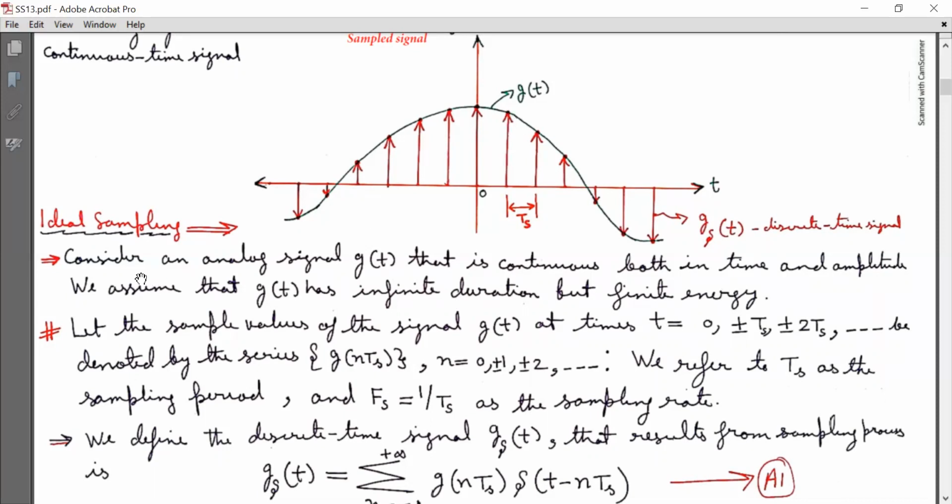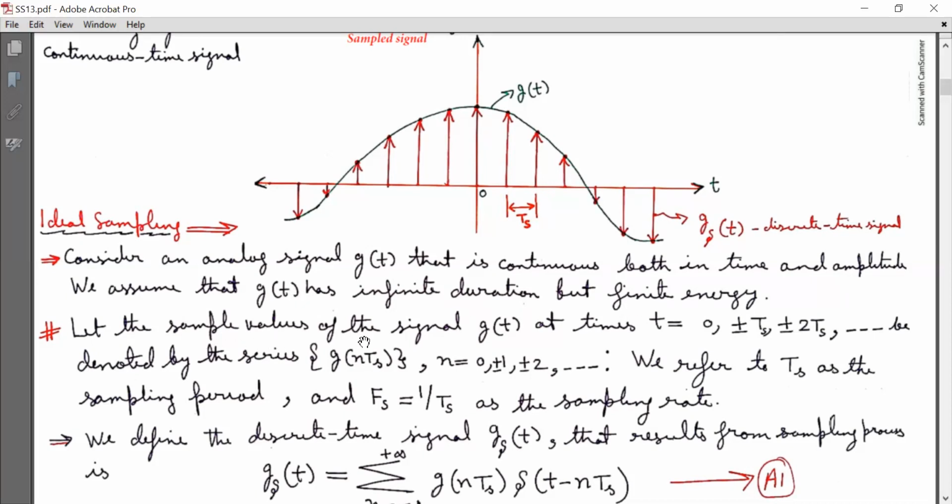Now consider ideal sampling. Consider an analog signal g(t) that is continuous both in time and amplitude, as shown in this graph. We assume that g(t) has infinite duration but finite energy.